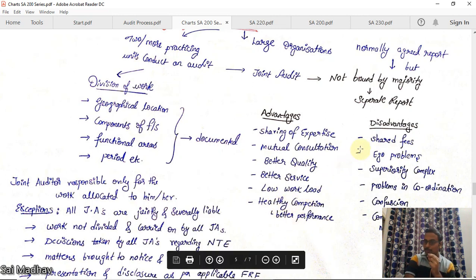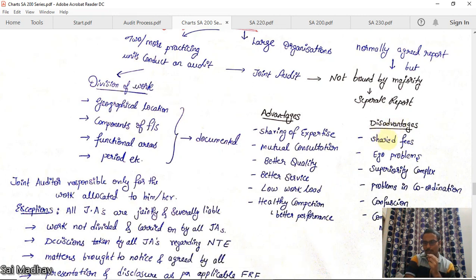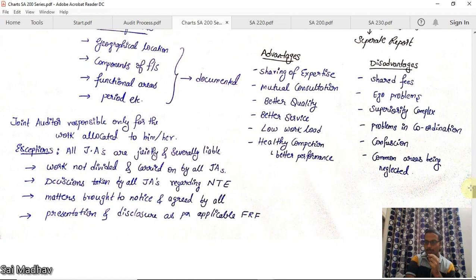Now what are the disadvantages? Fees being shared, obviously. Before, one person got the whole fees, now it is being shared with two people. Ego problems, obviously. When two or more people are working together, there is a chance of ego problems. Superiority complex. For example, one is a very senior auditor, one is a new firm. The first auditor will have a superiority complex with the second one. Problems in coordination. The work should be coordinated.